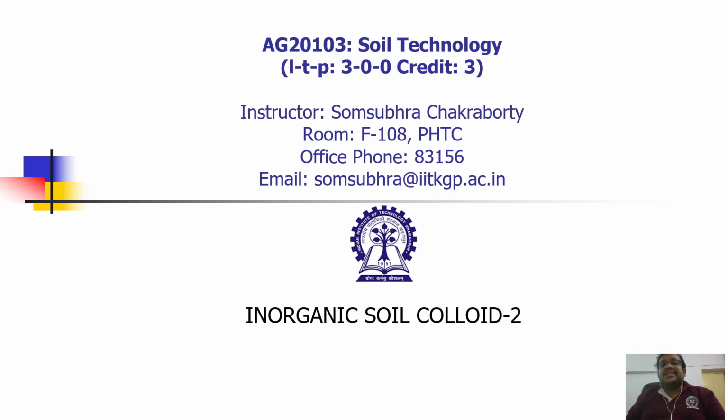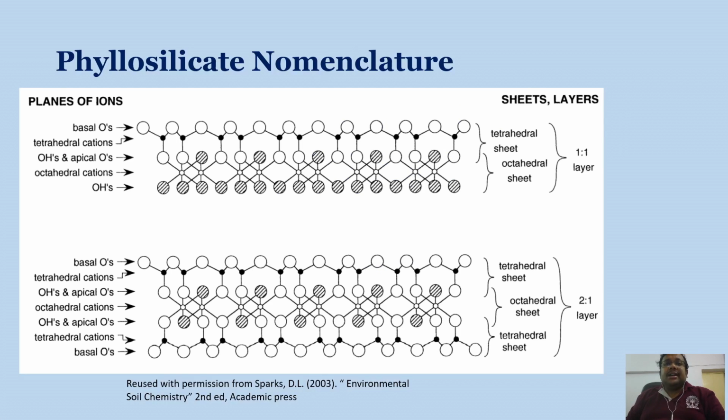We also discussed how aluminum octahedra join together to produce the aluminum octahedral sheet. So today we are going to discuss in detail some of the important clay minerals, as well as some other secondary soil minerals. So let us start.